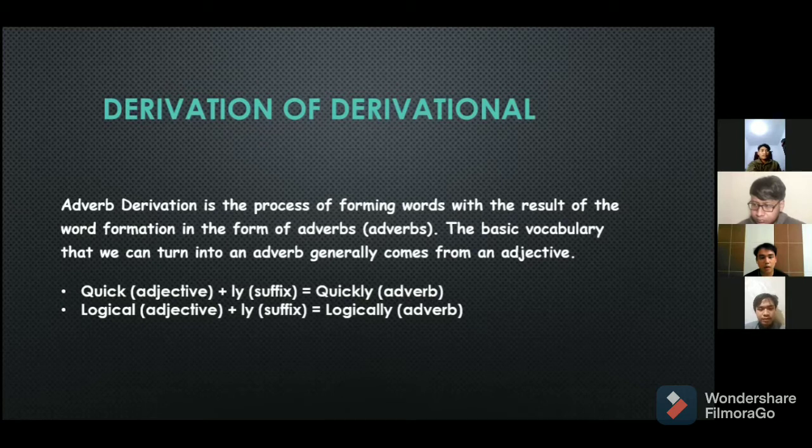Example, quick is an adjective and ly is a suffix, quickly is an adverb. Logical is an adjective and ly is a suffix and it's going to be logically, an adverb.